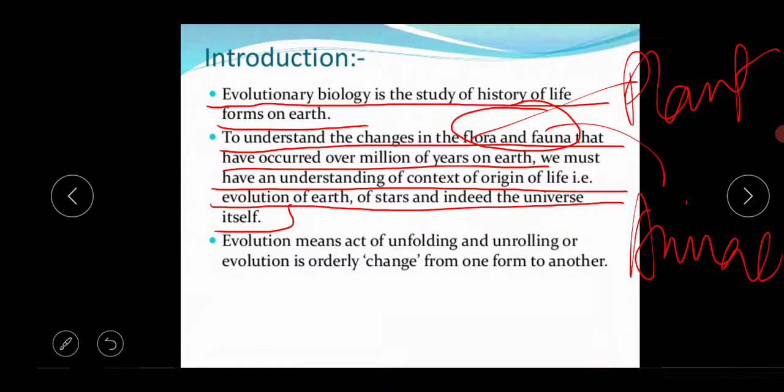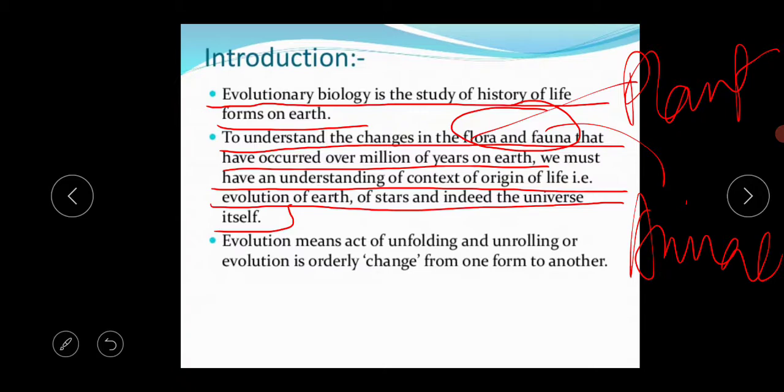To understand the changes in the flora and fauna, the changes in living organisms that have occurred over millions of years on Earth, we must have an understanding of the context of the origin of life, that is, the evolution of Earth, of stars, and indeed the universe itself.